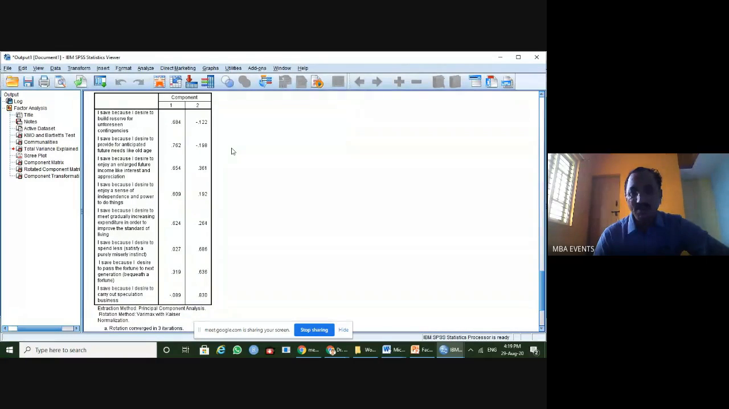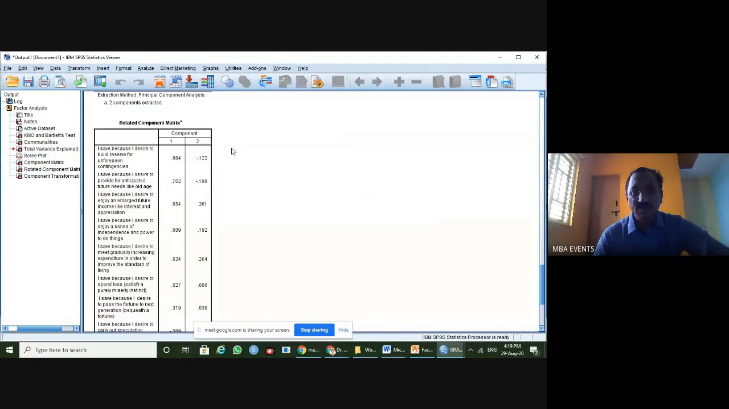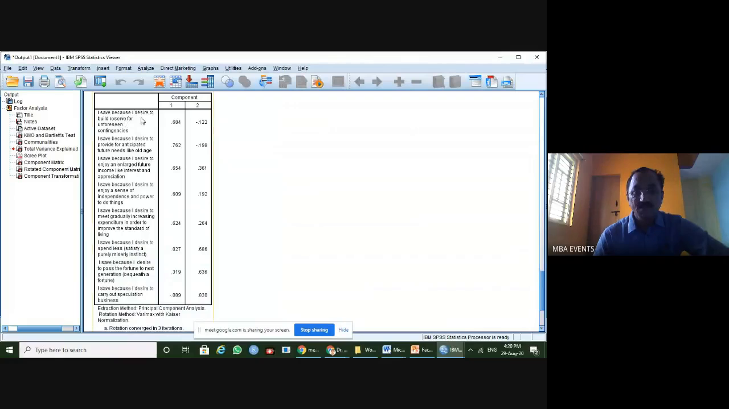Out of the 8 items, that is 8 questions, we only have to look at the rotated component matrix. You can see that the first 5 items, 1, 2, 3, 4, 5, are showing above 0.5 or above 0.6, which is a very good extraction with a good loading. You can see 0.684 is a loading, and these are called factor loading scores. Then 0.762, 0.654.